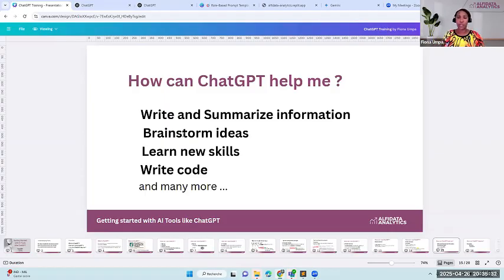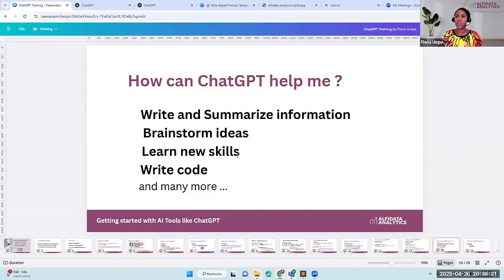So, for example, before AI came to be, maybe you needed some friends to brainstorm ideas with. Well, right now, you don't. Of course, you can still call up your friends, but if you don't have anyone, just pick up your phone and start to chat and say, okay, I have an idea, I want to do this and that.